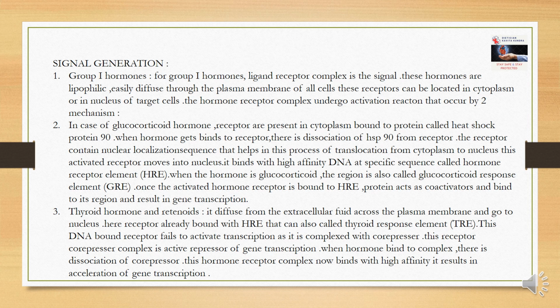This DNA-bound receptor fails to activate transcription as it is complexed with a co-repressor. This receptor co-repressor complex is an active repressor of gene transcription. When the hormone binds to the complex, there is a dissociation of the co-repressor. This hormone receptor complex now binds with high affinity. It results in acceleration of gene transcription.